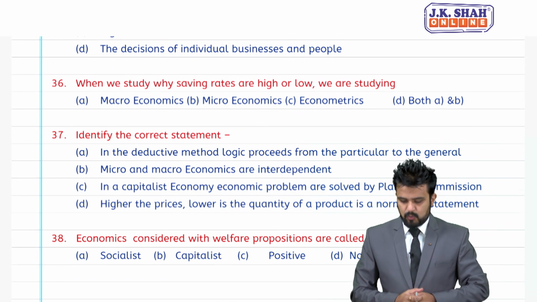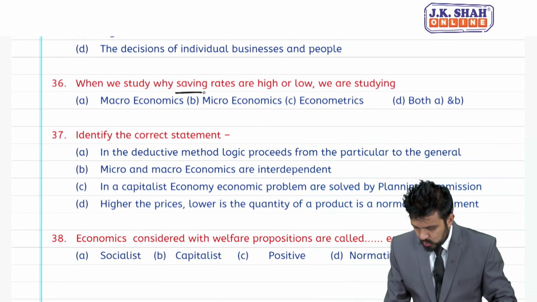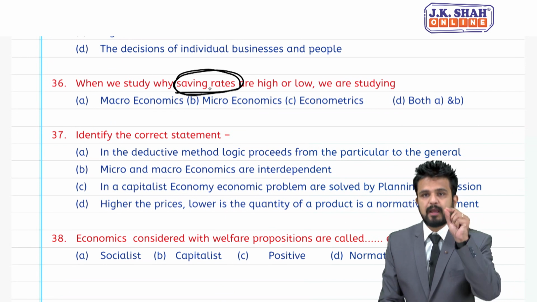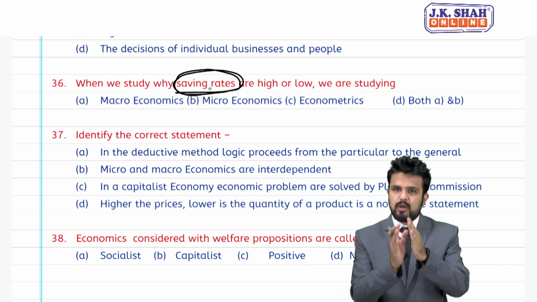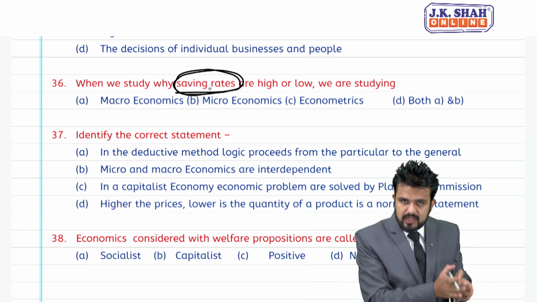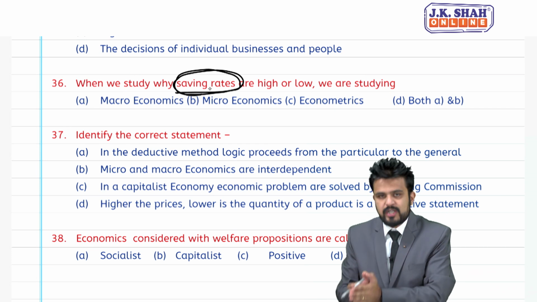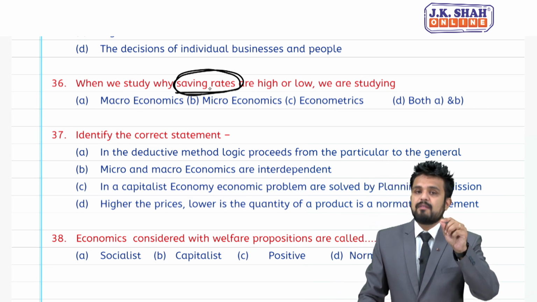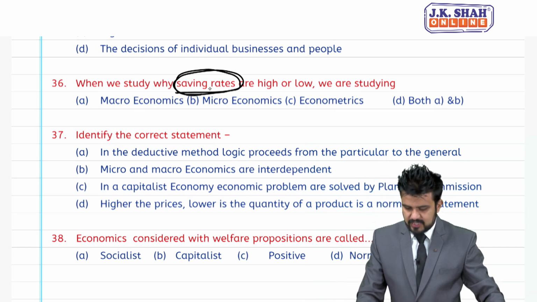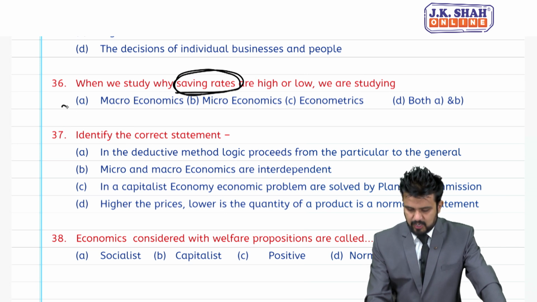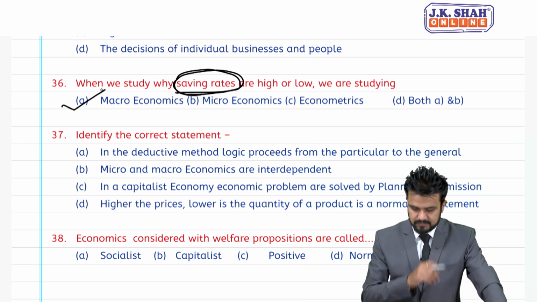36, when we study why savings rates are high and low. Savings rate. Students, please refer to that table which I have taught you, with the micro points which were there in microeconomics and some points which were given in macroeconomics. In that you will find savings rate represents macroeconomics.